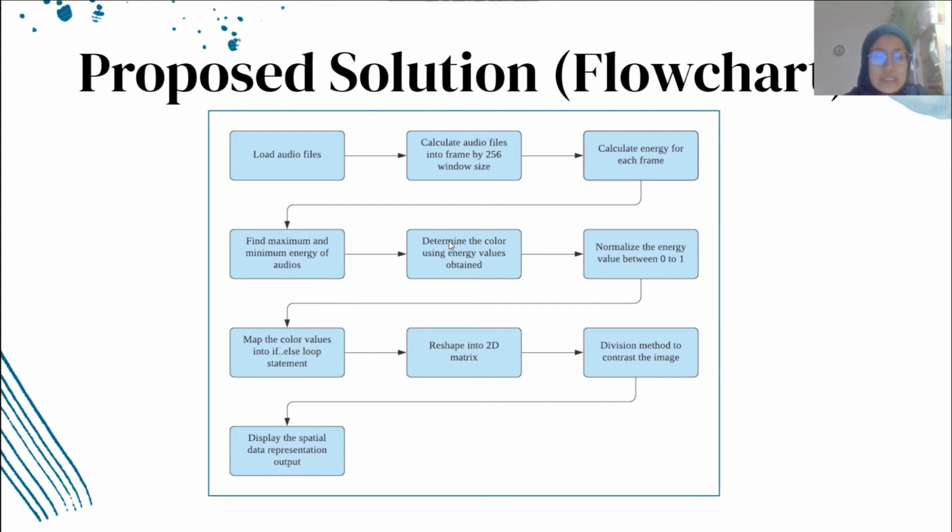Then I determine the color using the energy values obtained. I normalize the energy value between 0 and 1, and map the color values using an if-else statement. I reshape into a two-dimensional matrix, then use the division method to add contrast to the image for a better result, and then I display the spatial data representation output.